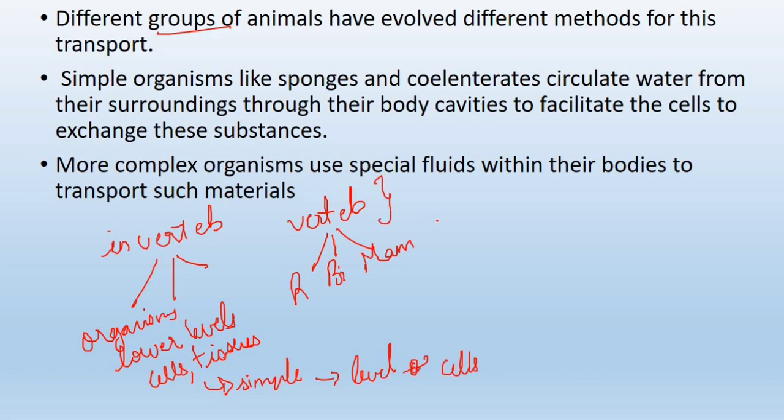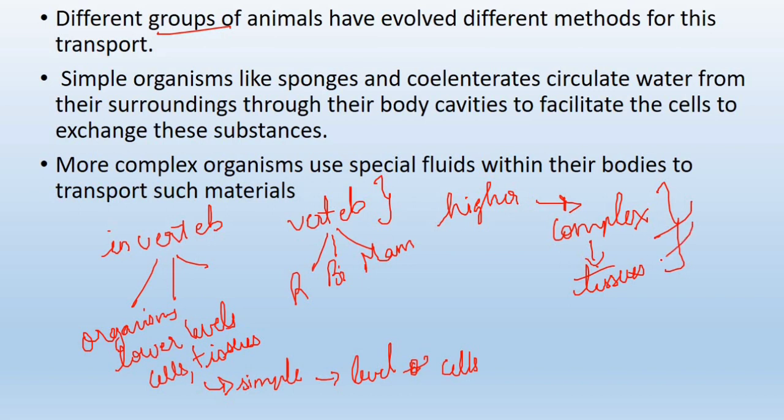While talking about the higher classes of animals, their life processes are complex because they have complex tissues and organs, which are not simple. So therefore they need much more efficient and better systems to carry out their complex life processes.